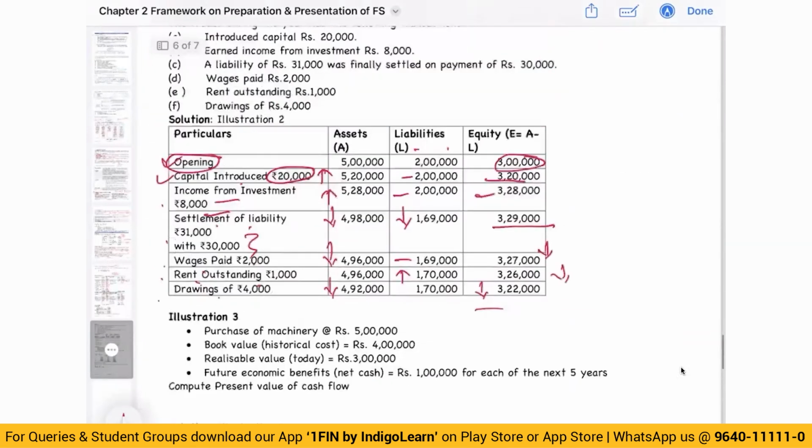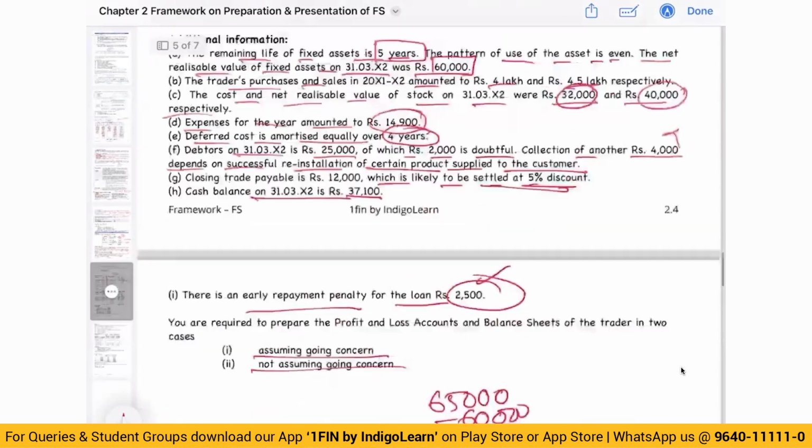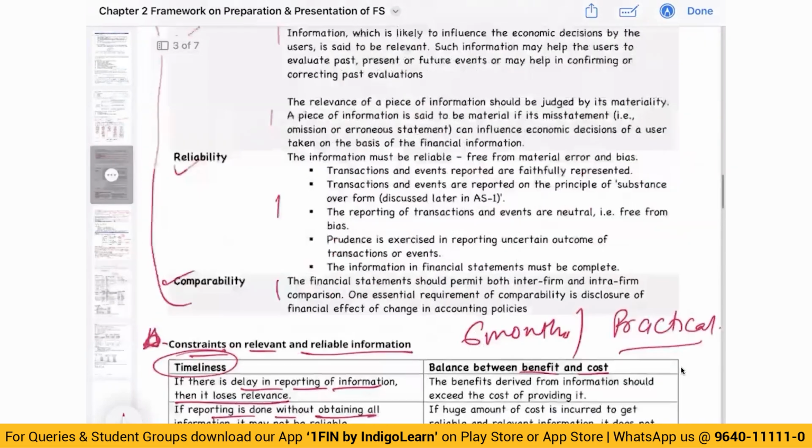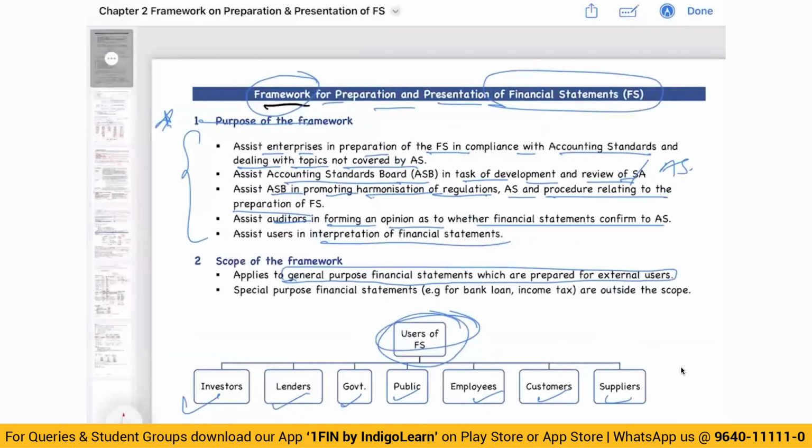Right? So this concludes the framework of the financial statement. But again, not really great importance if you ask me for the examination, but here and there they keep on testing theory. All right. So today we'll conclude here the session.